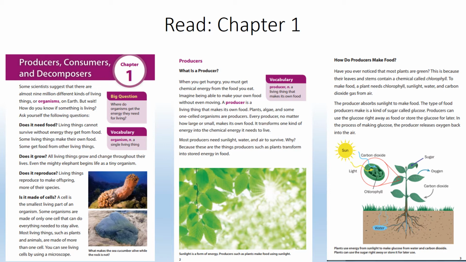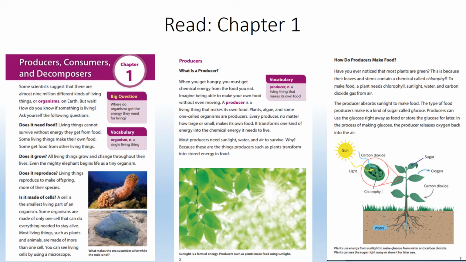You can see living cells by using a microscope. So I want you to think. Look at the bottom picture. It shows a sea cucumber on the top, and on the bottom it shows a rock. What makes the sea cucumber alive, and what makes the rock not? Think about it by asking these questions to yourself.